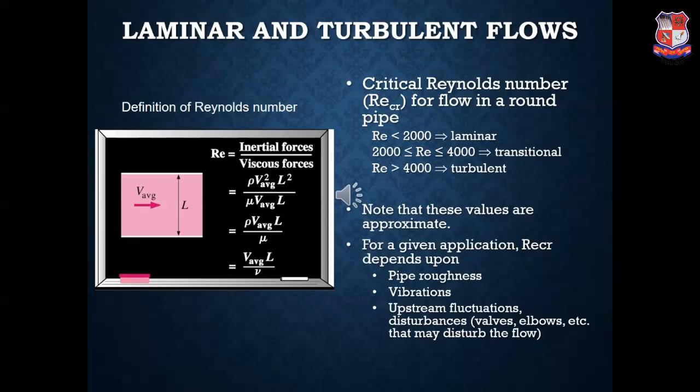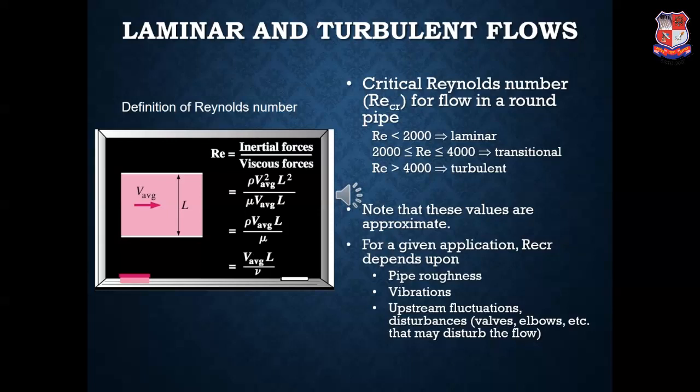Represented mathematically, it will be R equals V average multiplied by the length of the pipe, or the length of the flow which is considered, divided by its viscosity.